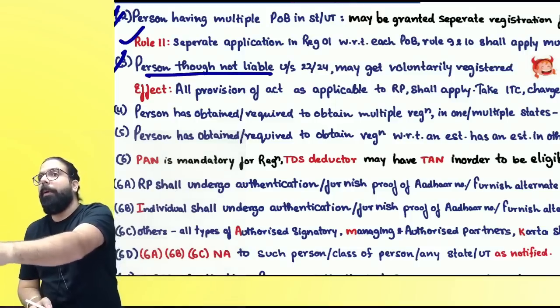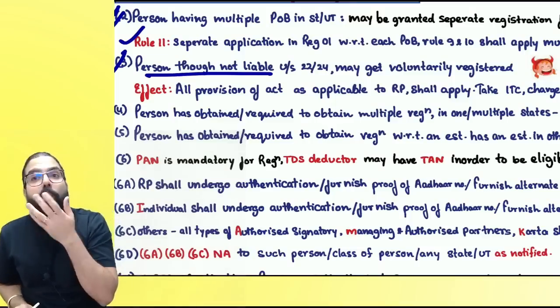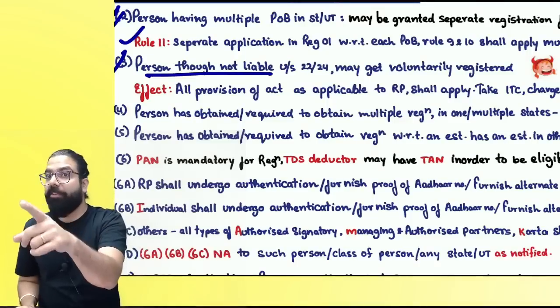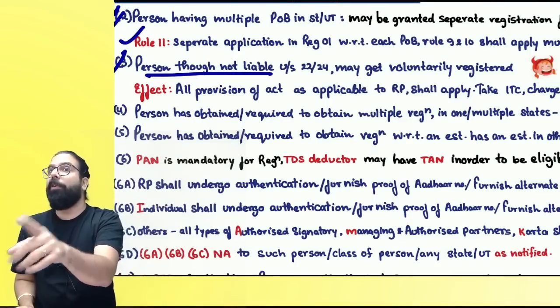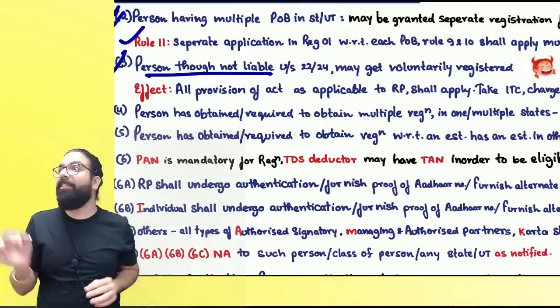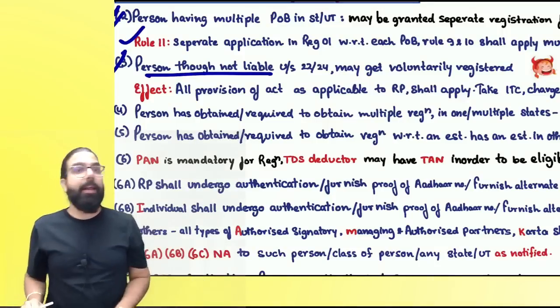25(3). Remember. Now, if you are taking registration under 25(3), you become a registered person. Once you become a registered person, all the provisions applicable to a registered person will apply to you. Take ITC, charge GST, file return, make payment, everything. Can I go ahead, everyone?